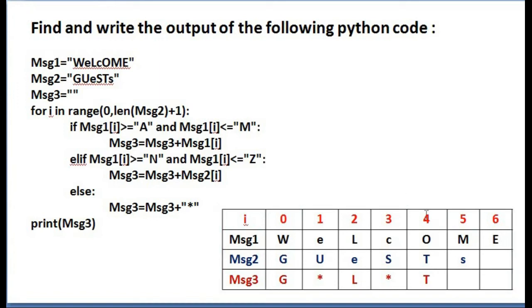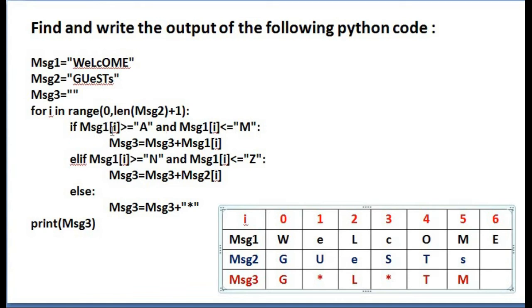Then go for the next iteration. MSG1 of 5. It is M here. Is it in between A and M? Yes. Because M is included. It is less than or equal to. So this statement will be executed. MSG3 equal to MSG3 plus MSG1 of I. MSG1 of I is M. So M is added with MSG3. Here M.